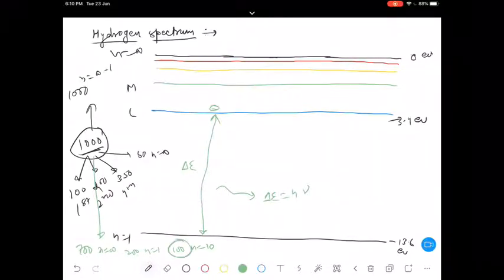When these 100, just imagine, move from n equals 2 to n equals 1, they will emit 100 photons of the same wavelength. Say yes or no. Is that correct?